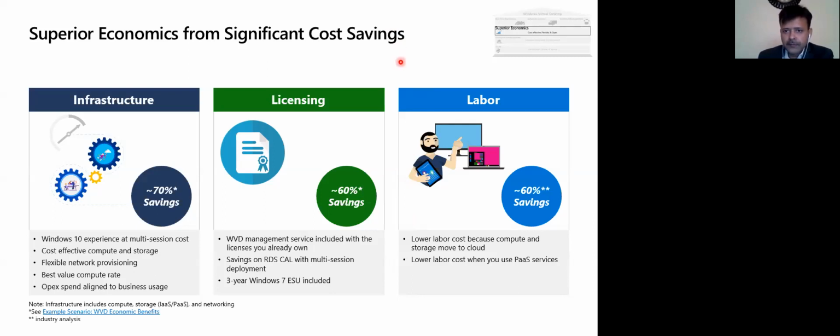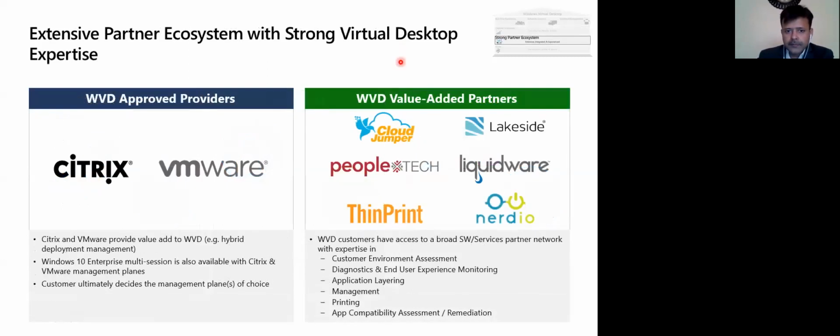Right. So there is an extensive partner ecosystem with the virtual desktop expertise, right? So if some of you are actually trying the Windows Virtual Desktop now, you might be seeing that there is a lot of PowerShell work you need to do, right? So there are some partners like Nerdio you can see, right? Nerdio actually has built some kind of a graphical user experience to install the WVD environment with the Active Directory. So you can use that.